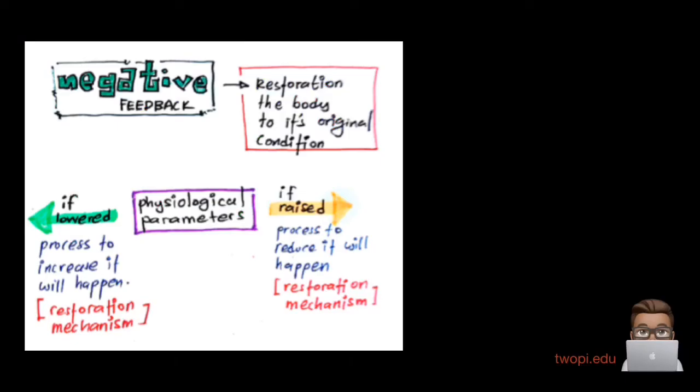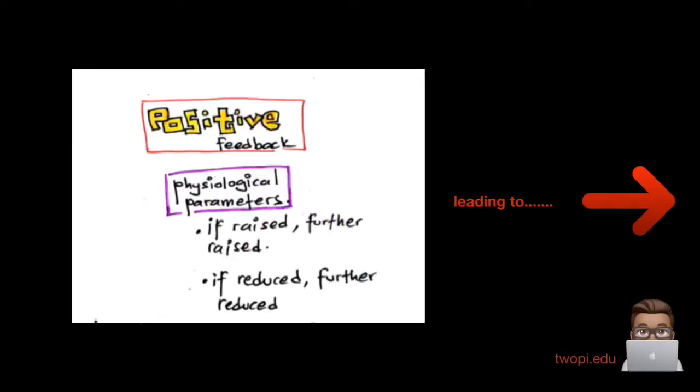Mostly synergetic effect. Now negative feedback is mostly a restoration effect. So as we talked before, negative feedback restores the body to its original condition. Example, if a parameter is raised, a process to reduce it will happen. If the physiological parameters are lowered, a process to increase the physiological parameters will happen. In both ways, a restoration mechanism happens. But in positive feedback, if a physiological parameter is raised, it will be further raised, and if it is reduced, it is further reduced. This is not a good thing most of the time, because it will lead to something else.